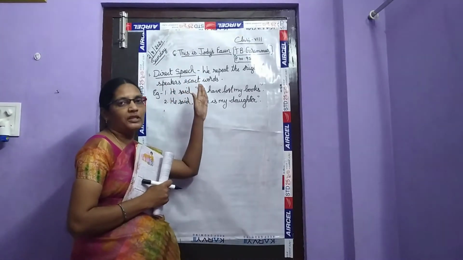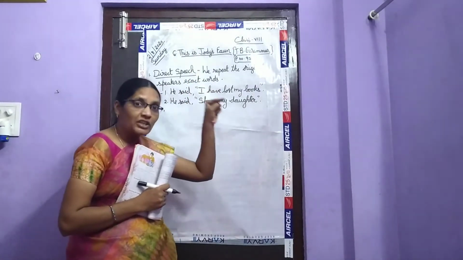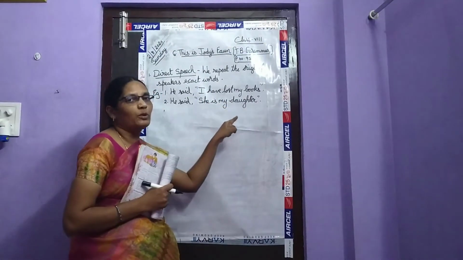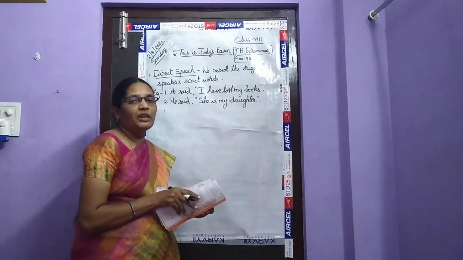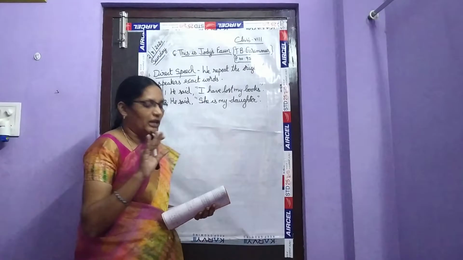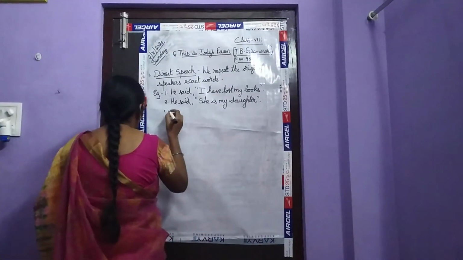He is the other person. And what did he say, children? He said, she is my daughter. I am also saying the same exact words which were spoken by the speaker. If you repeat the same words without changing them, it is called direct speech. And one more, John said, I love this story.